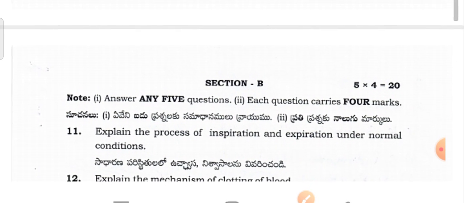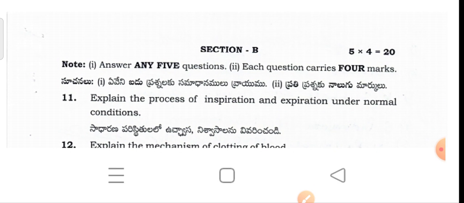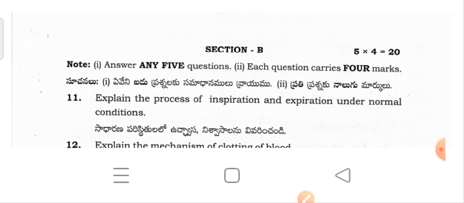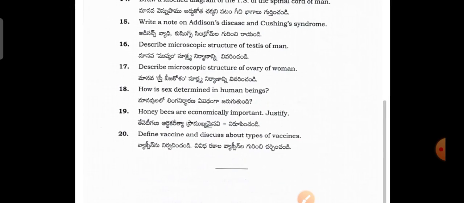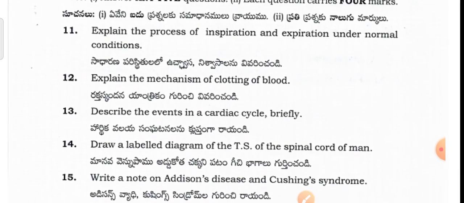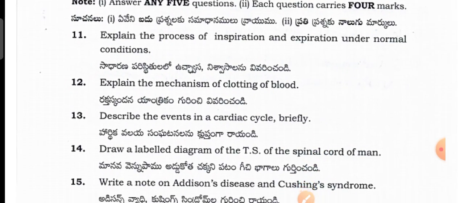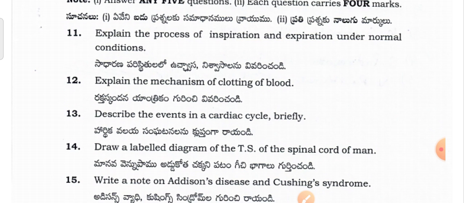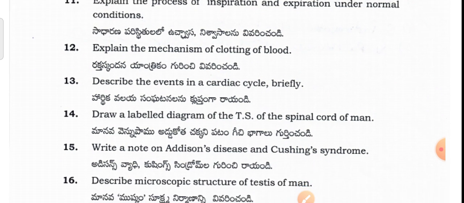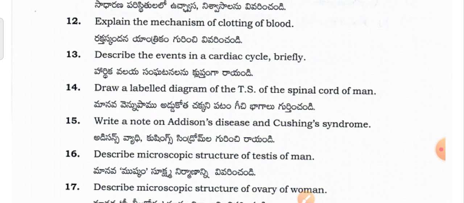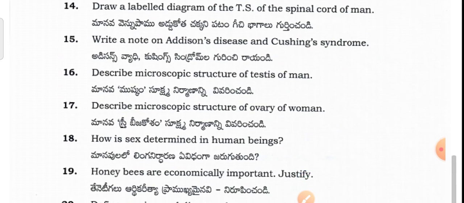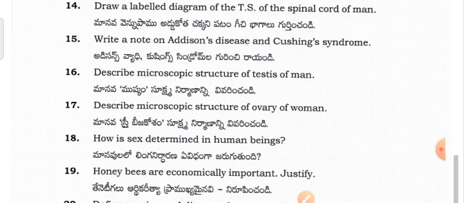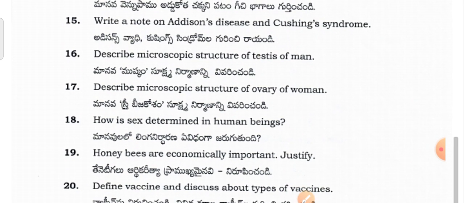Next, Section B questions, short answer 4 mark questions. Explain the process of inspiration and expiration under normal conditions. Explain the mechanism of clotting of blood. Describe the events in the cardiac cycle briefly. Draw a labeled diagram of the TS of the spinal cord of man. Write a note on Addison's disease and Cushing syndrome. Describe the microscopic structure of the testis of man. Describe the microscopic structure of the ovary of woman.